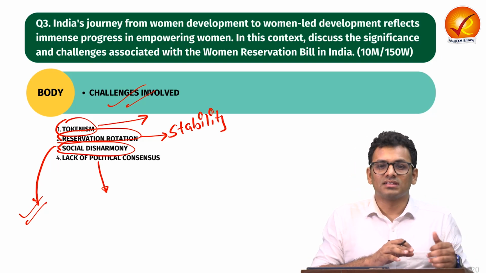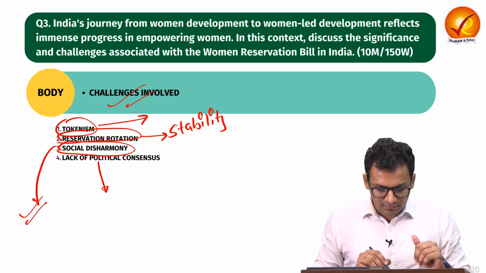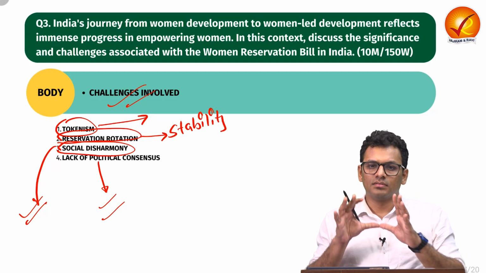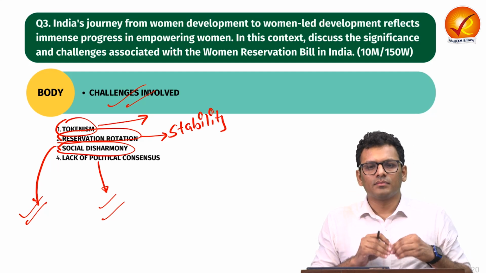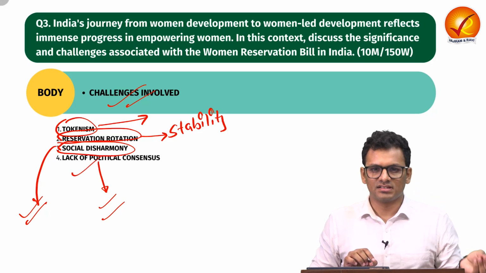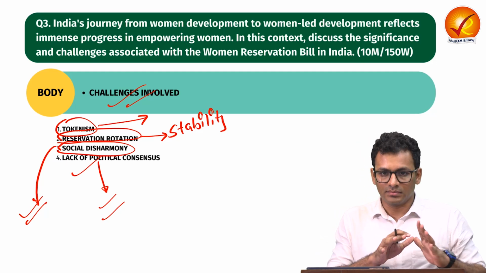Even certain sections are excluded, like OBCs are not given reservation for women. So certain structures in the bill itself are proving to be challenging. So lack of political consensus is a product of such challenges. So that is there for the body part.